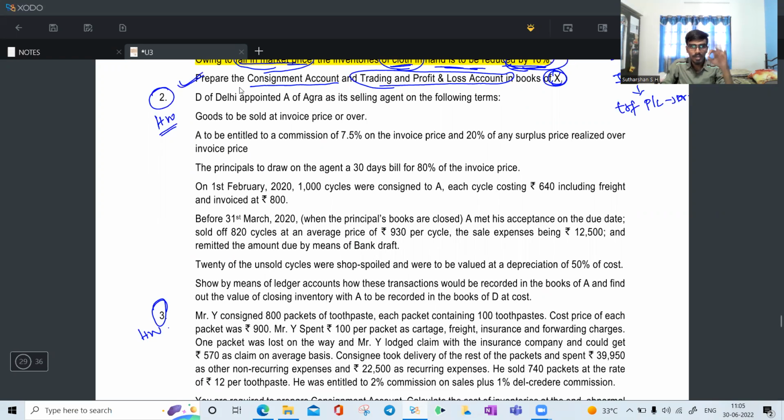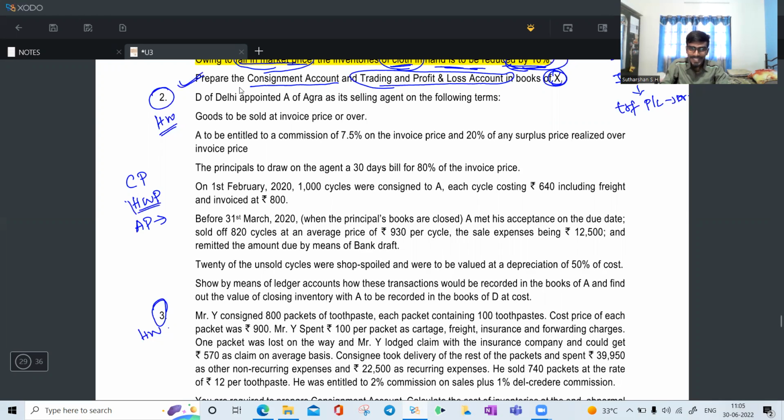We have three types: one is classroom problem, one is homework problem, and another one is assignment problem. The assignment problem will be given to you in soft copy or hard copy. If you are a local student, it will be in hard copy format. If you are an outstation student, it will be in soft copy.